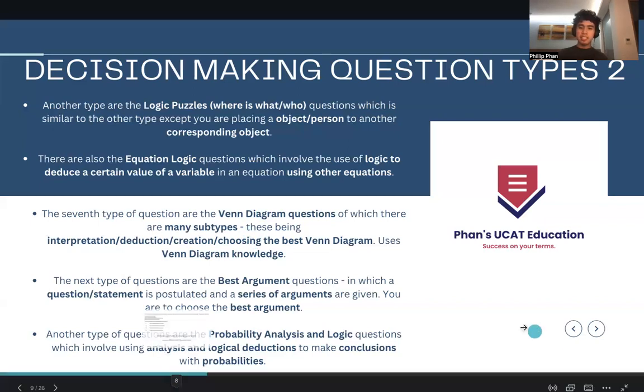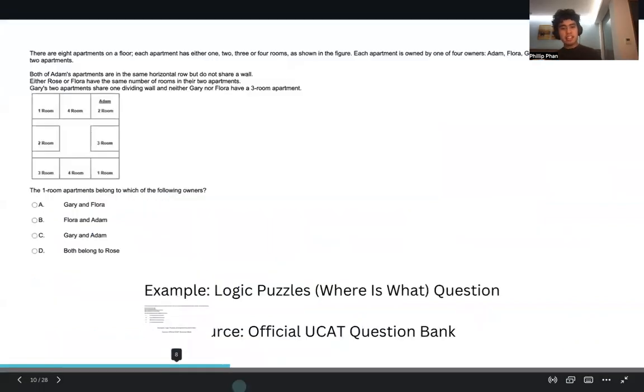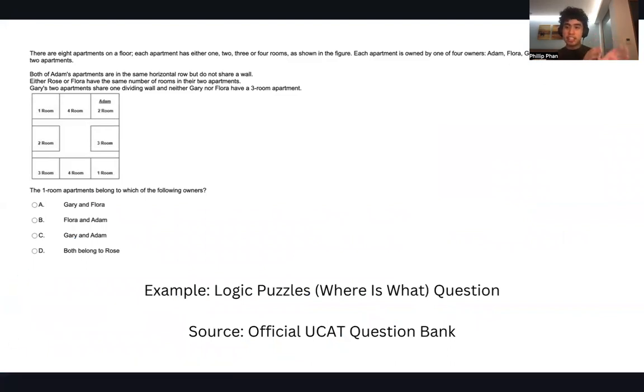So now onto some examples. So here is a logic puzzle, and this is what type of question, okay? Again, what you're doing is that it's a logic puzzle. It's just a puzzle. You're using logic and you're trying to correspond one thing to another thing, like a person to an object. And literally here, what is going on is that you're trying to correspond a person or people to a one-room apartment. So it's like, this one-room apartment belongs to which of the following owners?